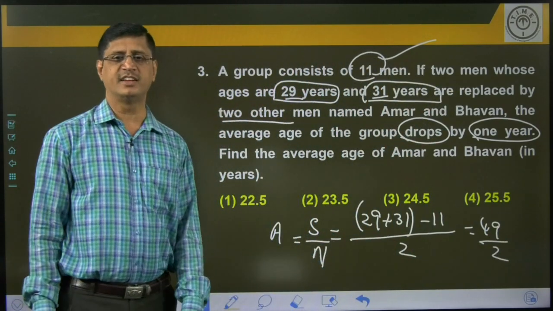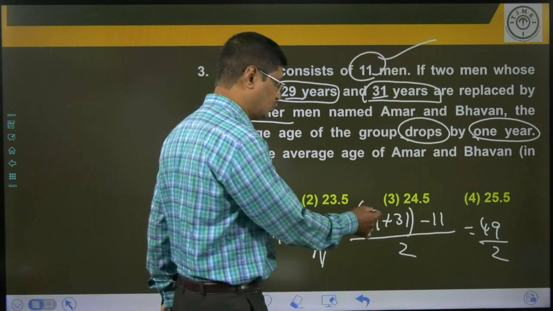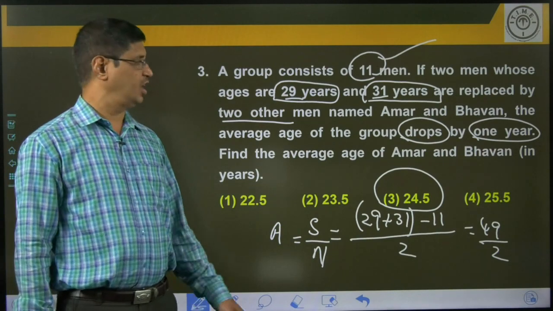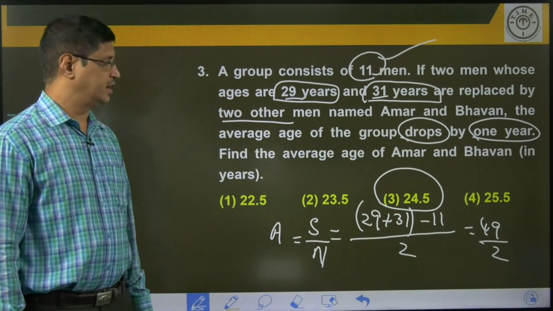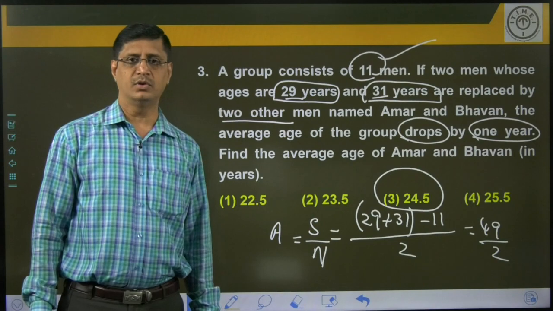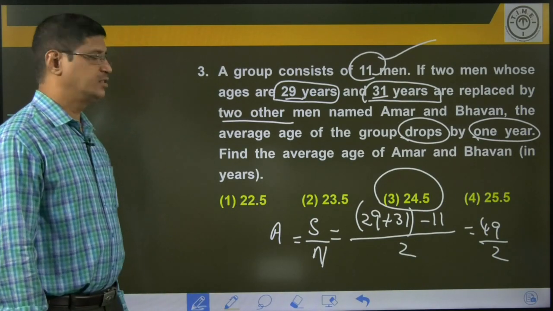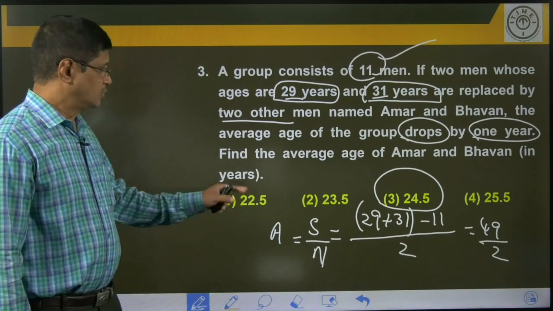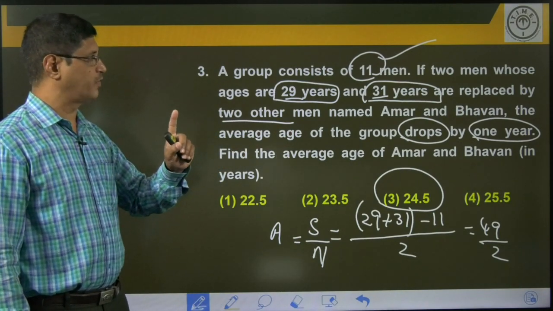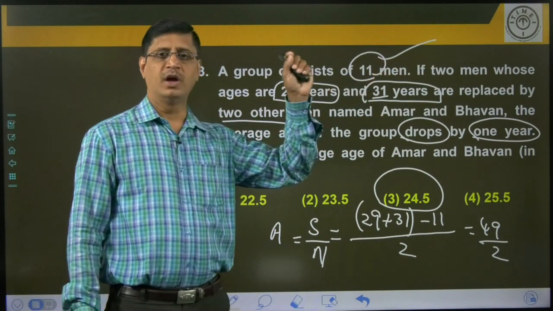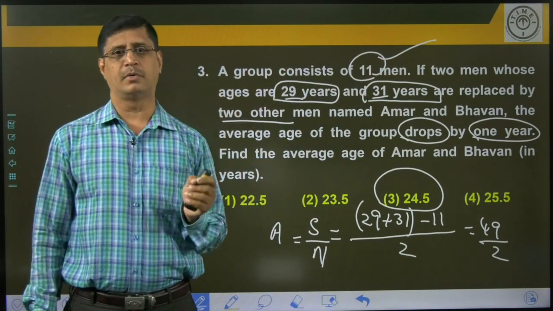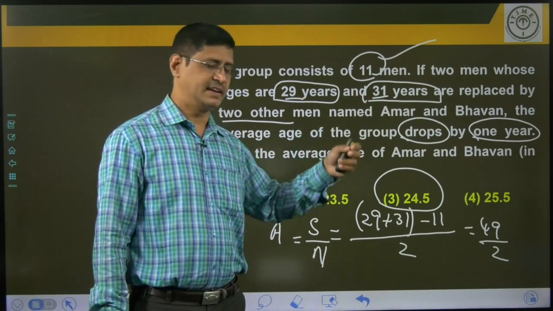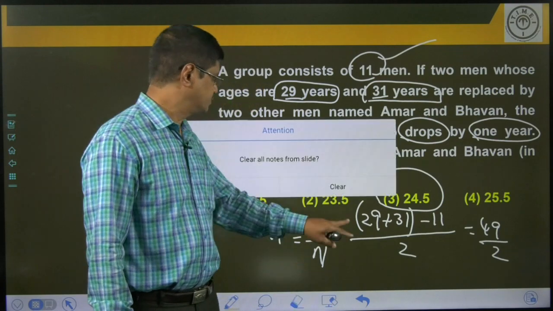You will get the answer. What is the result here? 49 by 2, that is 24.5. The average age of Amar and Bhavan is 24.5. So the right choice is option 3. Third choice is the right answer. Okay. So here it decreases by 1 year. Decreases by 1 year means it is affecting the entire group. The group consists of 11 members. So decreases by 11. So 29 plus 31 minus 11, divided by 2.